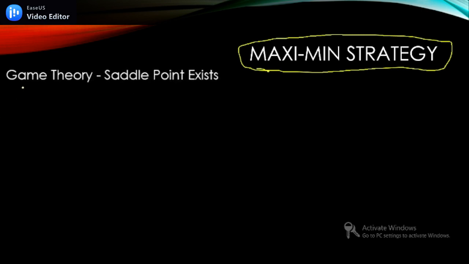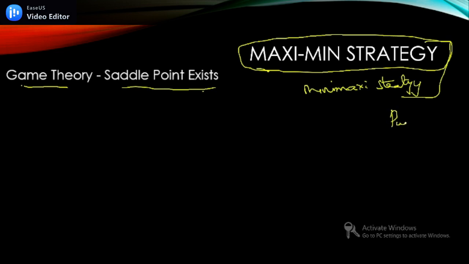It is a part of game theory, and when the saddle point exists, we can use the maxi-min strategy, and even the mini-max strategy. Both are a part of pure strategy. Very good, pure strategy. Whoever has guessed, that's really good. Now let us see how this strategy is going to be applied on a game.